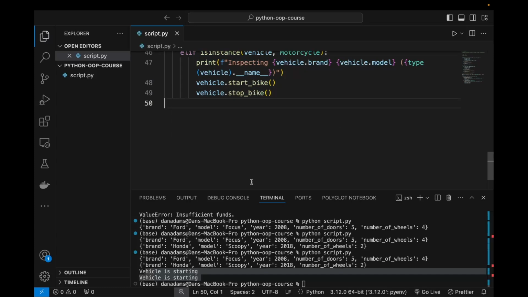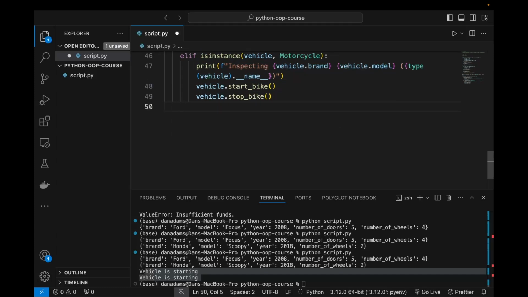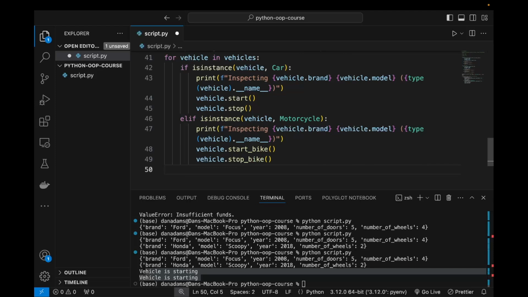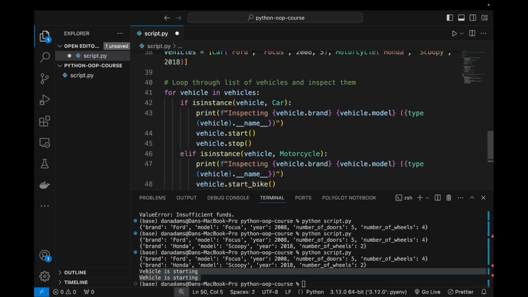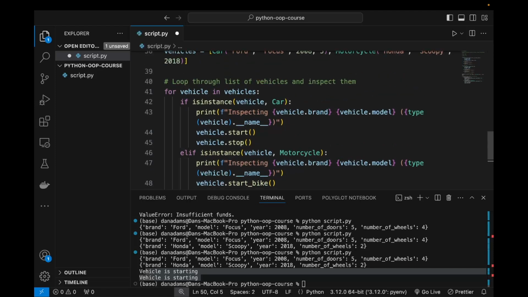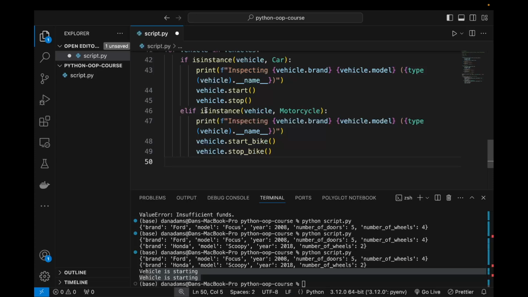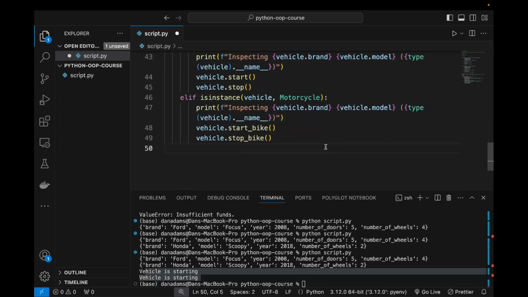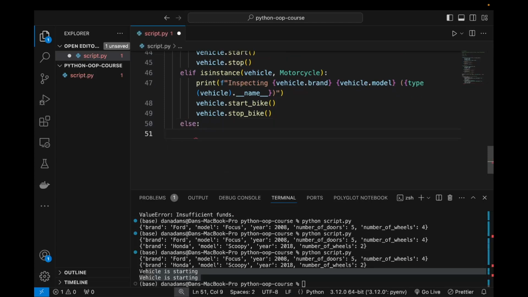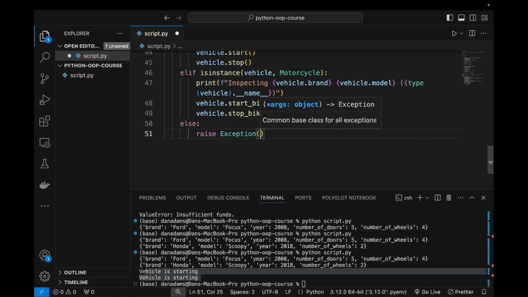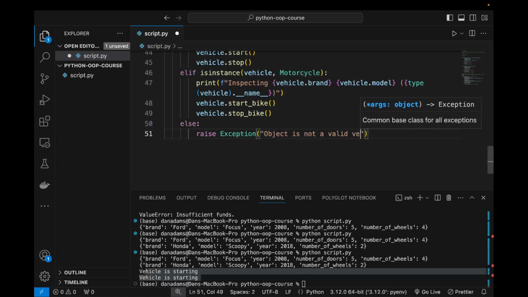Okay, and just to make our program a little bit safer, we could raise an exception if there is an object in this list that is an invalid vehicle. So if it's not a car or a motorcycle, we can throw an error. So we can say else raise exception, object is not a valid vehicle.